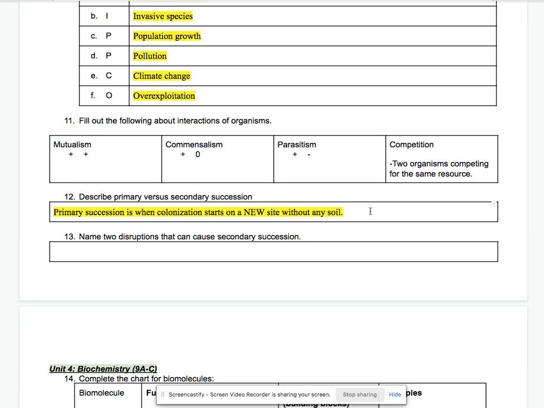And then we have pioneer species that come and help break up that rock. That's going to be the lichen and the moss. They're going to eat up the rock, and from that, they're going to cause material that can turn into soil. Secondary succession, however, is colonization of sites with soil.